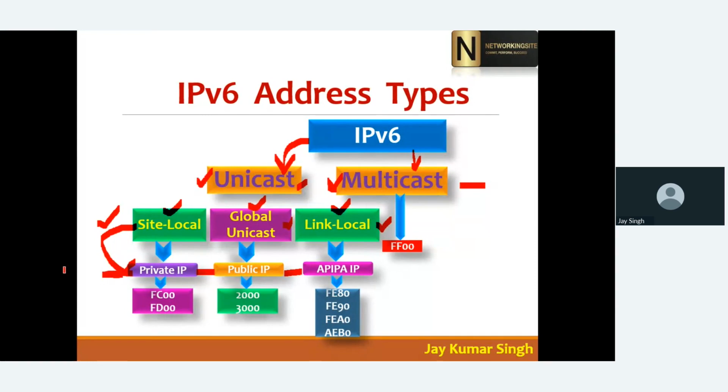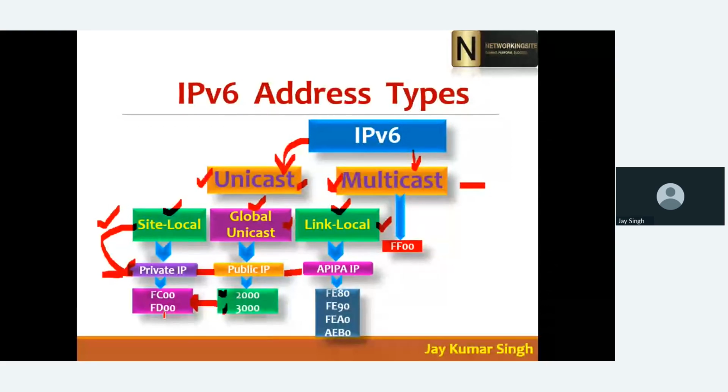When you buy one public IP address, same here, when you buy this public IP address, which is known as a global unicast IP address, from the ISP, the range is 2 and 3. Okay, and don't think that it's small. It's a very large IP address pool. So when you buy any pool or any IP from the ISP from the IPv6 range, which is 2 and 3, you will get this. You can use this FC00 or FD, any range related to this one, in your private network for your device communication.